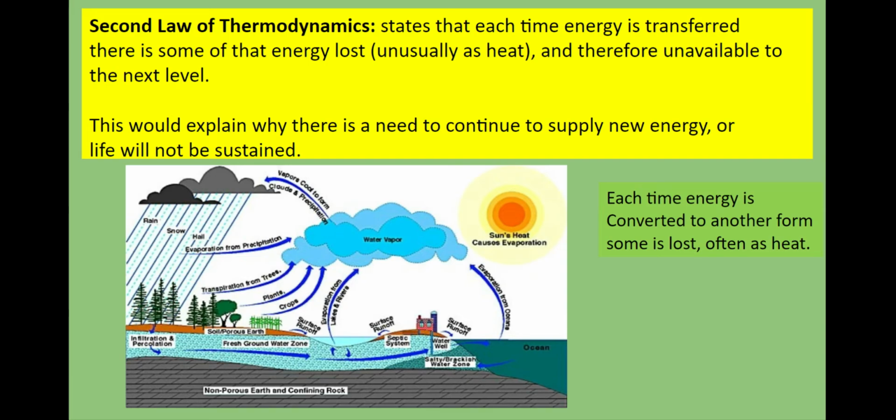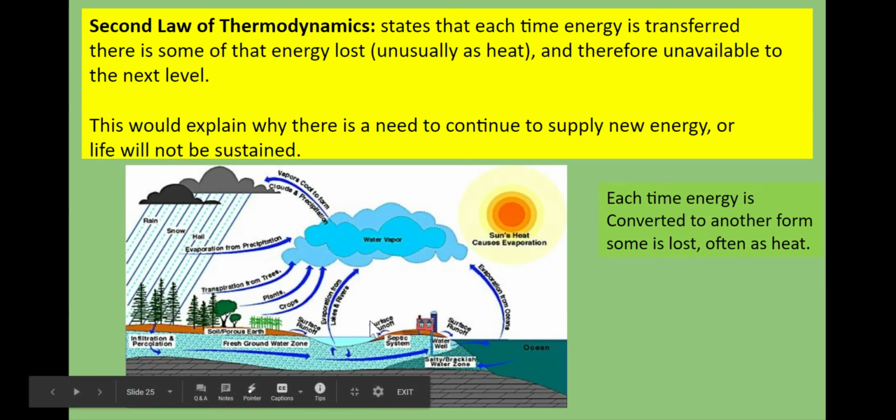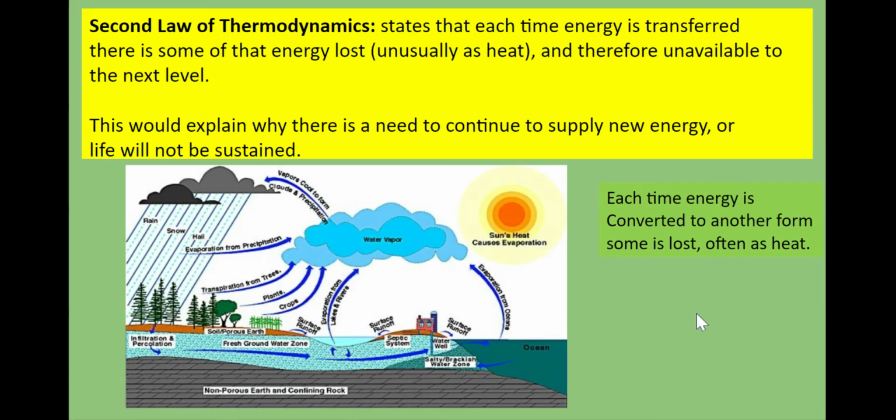For the second law, with energy lost, usually we get it as heat or as consumed energy. So this is why we don't need to continually supply new energy. If we had to, then we wouldn't be able to sustain life. So again, each time energy is converted to another form, some is lost, usually as heat. I'm not sure why it says unusually. It should say usually. So here are different ways that we have energy being transferred. And so it's just moving from one form to another. So it's not actually being lost, just being transferred.